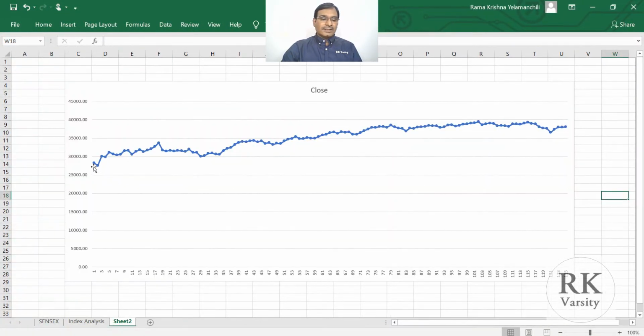Now you can see there is a clear upward trend in the BSE Sensex, even though the world is worried about the pandemic, the coronavirus, but the Indian stock market is optimistic. You can see a gradual increase in its trend, even though there are small decreases here, but overall there is an upward trend in the market.